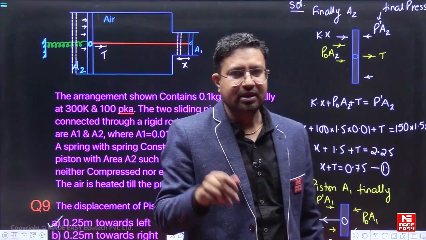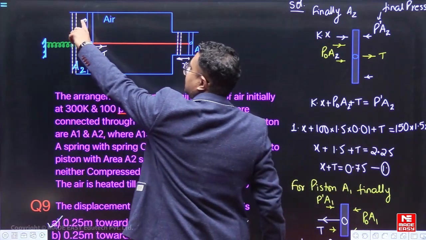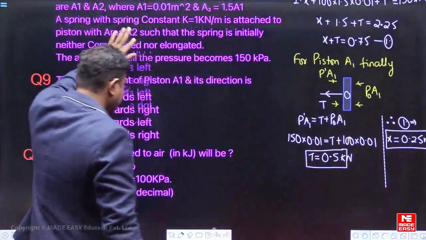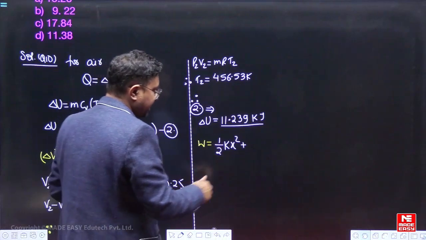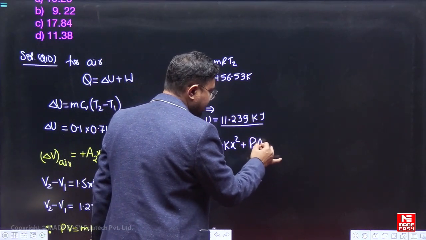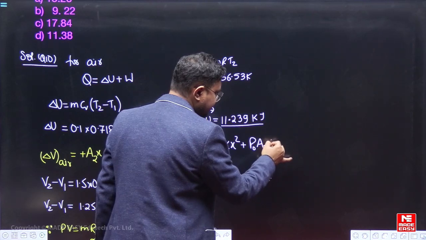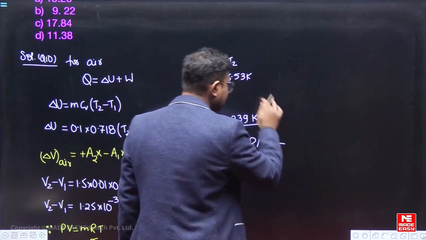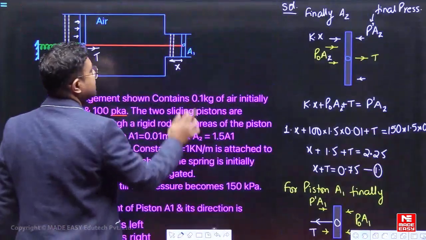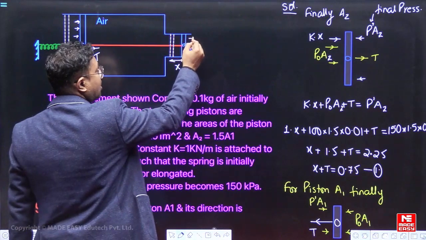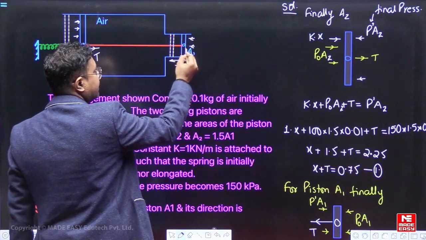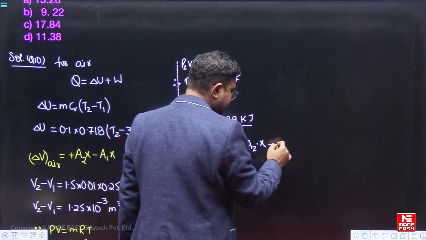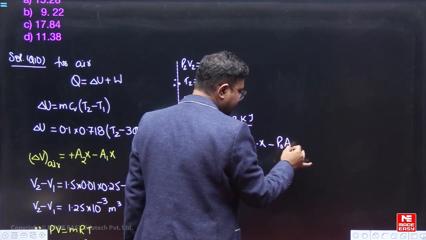But that force which this pressure is exerting is also used to compress the spring plus push the piston. So P naught is the pressure at the contact of the piston and this surrounding. So P naught into A2, this is the force, into displacement x. Now this is the work done on the atmosphere, but the atmosphere has also done work on this side of the piston. So P naught into A1 into x. This should be minus, because it is the work done on the system, minus P naught into A1 into x.